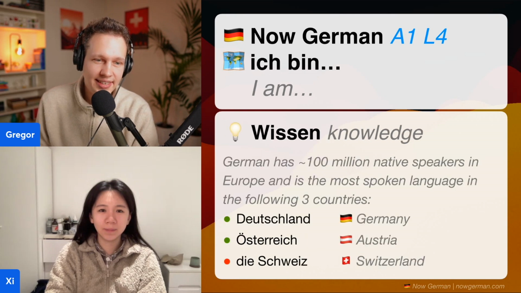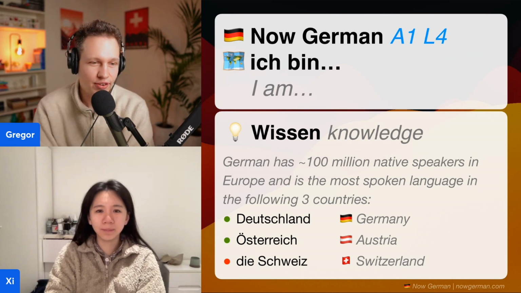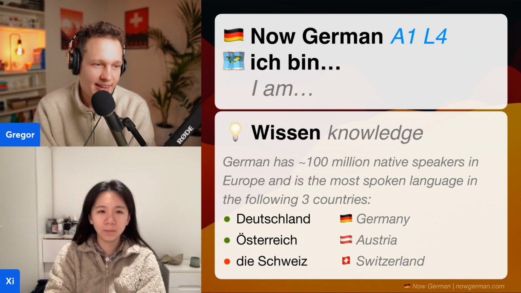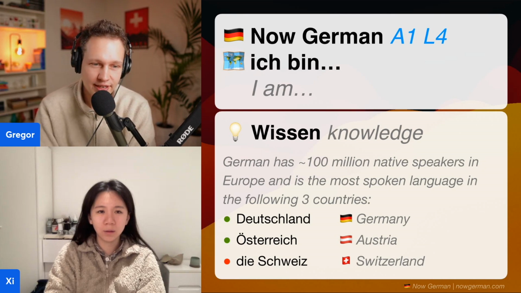And so this time, let's talk a bit about countries and share some knowledge instead of looking at grammar. And I think it's good to know when you're learning German, you're actually learning one of the most important languages in Europe. And it has over 100 million speakers. Did you know that? No, that's quite a lot. Yes, it's the third most spoken language in Europe after English, and then there's also Russian. And if you look at economic performance, Germany is the third largest economy in the world, and of course, the biggest one in Europe.